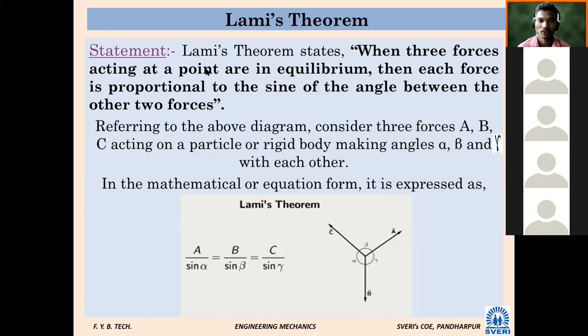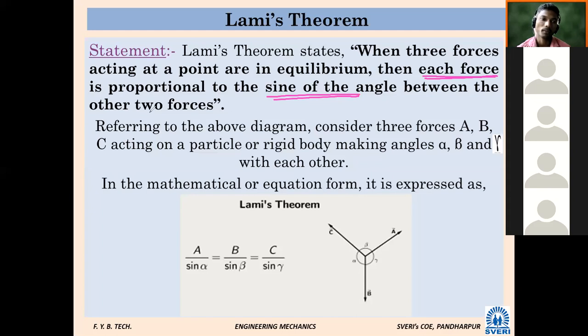The statement of Lami's theorem: when three forces acting at a point are in equilibrium, then each force is proportional to the sine of the angle between the other two. Try to understand this; on this we are going to solve examples today.